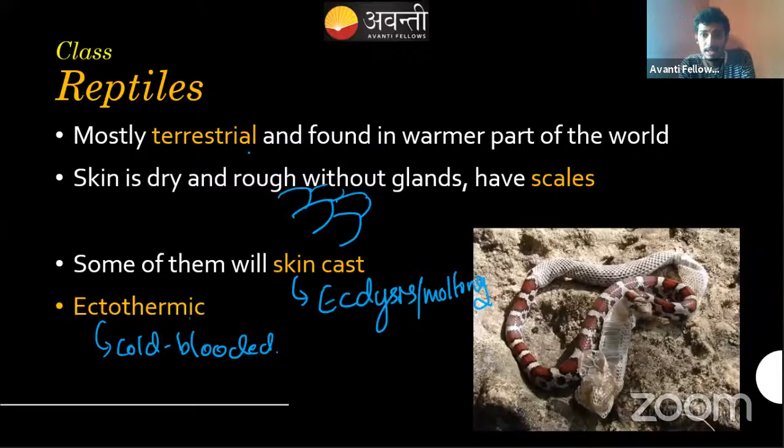What's the name of the snake? Raja in screen. Snake. I'm not sure which one it is. Probably it is a kind of krait, I think.